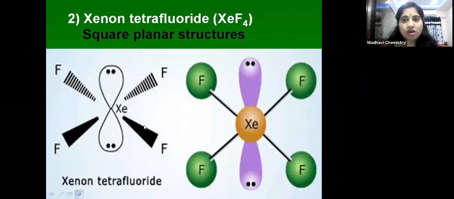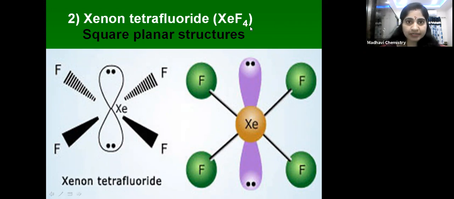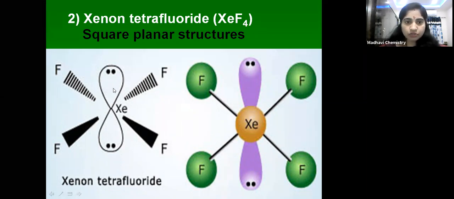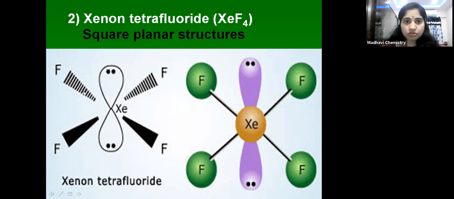Next, coming to xenon tetrafluoride, XeF4. If you consider xenon tetrafluoride, it has a square planar structure. See children, it has 2 lone pairs and 4 bond pairs. Actually it should have an octahedral structure, but because it has 2 lone pairs, it acquires a square planar structure.